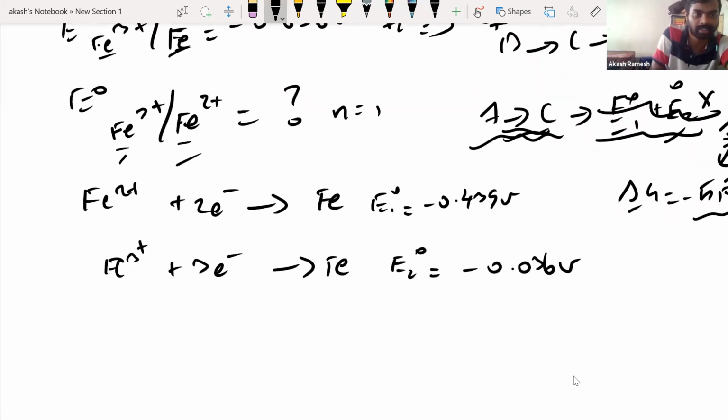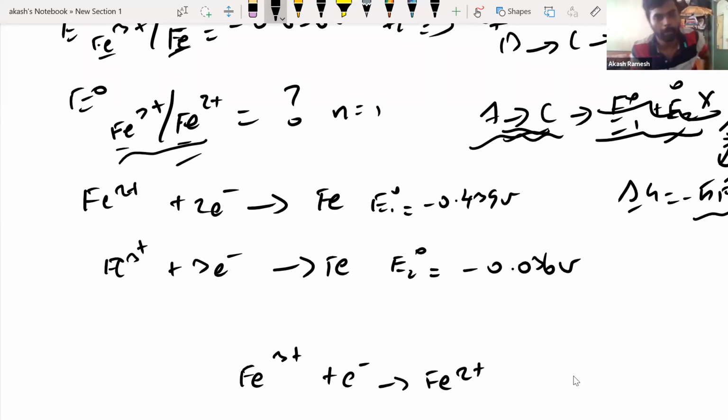The required equation is this, right? Now the required equation is Fe3+ will accept 1 electron to form Fe2+. Okay, now before you move on to calculating anything, guys, just look at where are the things. Now I require Fe2+ in the product side, right? But if you look at the given equation, where do you see Fe2+? Fe2+ is here, and Fe2+ here is in the reactant side.